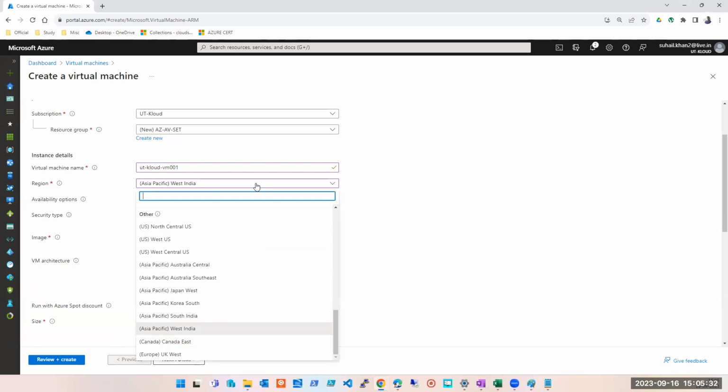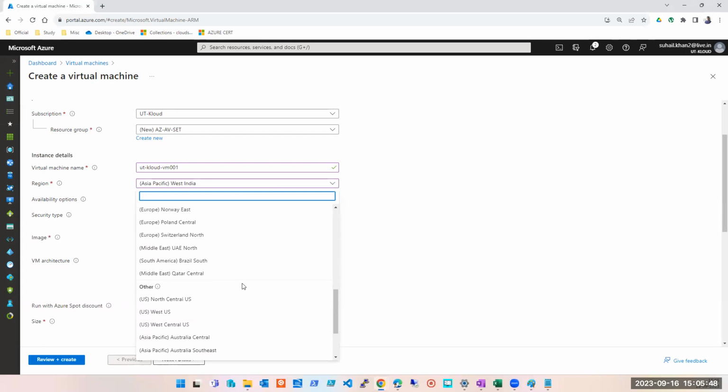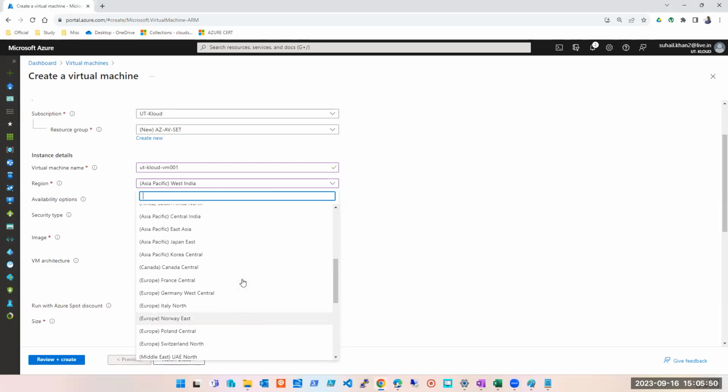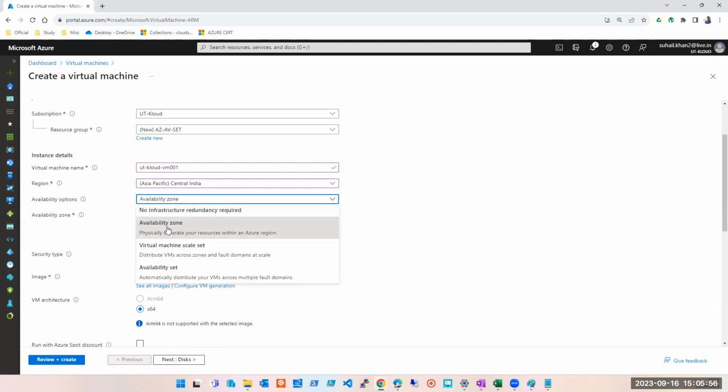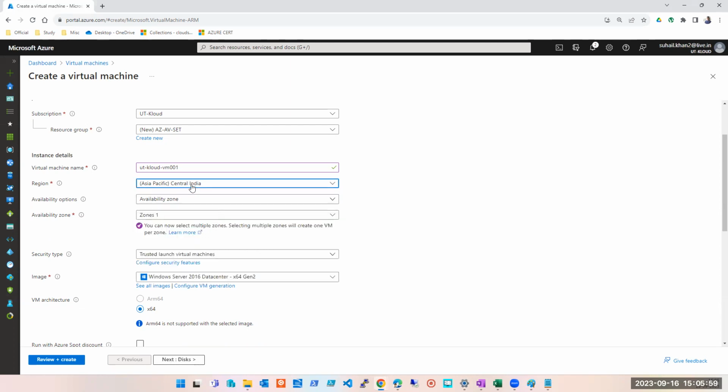So those will not come under Central India, Joseph. Understand? These are three different regions in India: West India, South India, and Central. You don't have to remember these things, just explaining it to you. West is in Chennai, South one they're calling Hyderabad, and then the one we have is Central India, which is in Pune, and this one has availability zone. Can you see, guys? In India also, if I select West India, I won't get availability zone. But if I select Central India, I will get availability zone. So if I want availability zone, then yes, the region needs to be selected carefully.